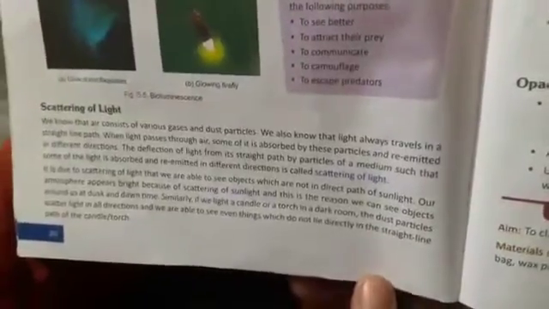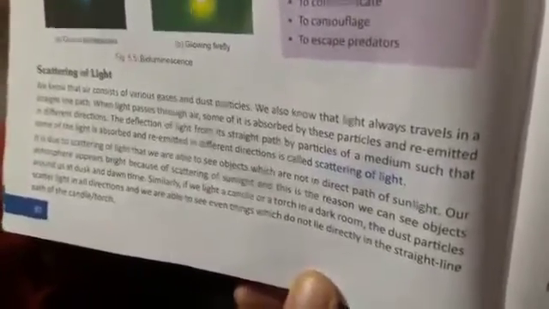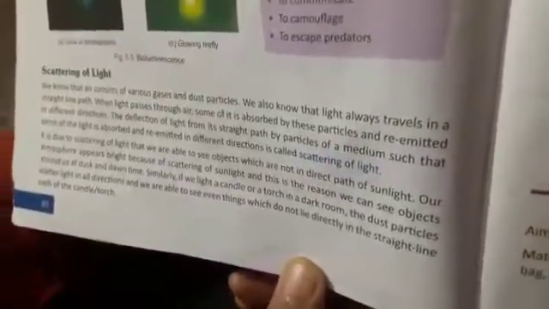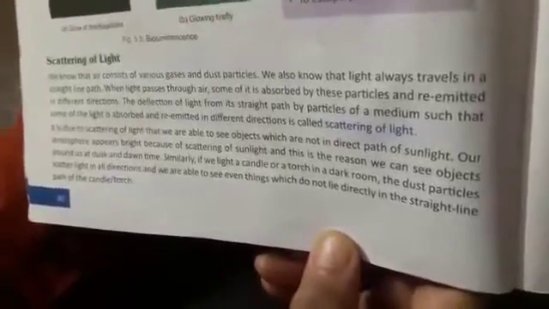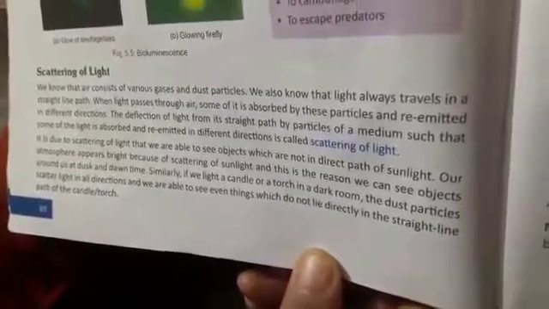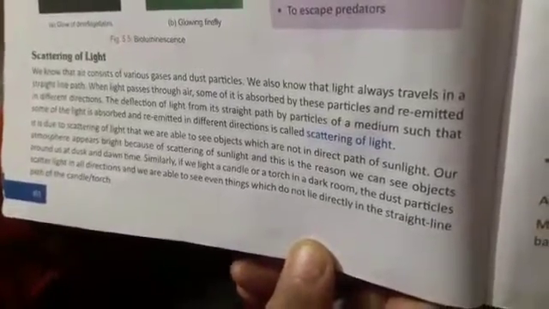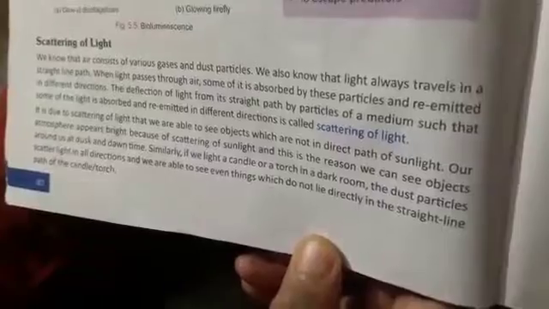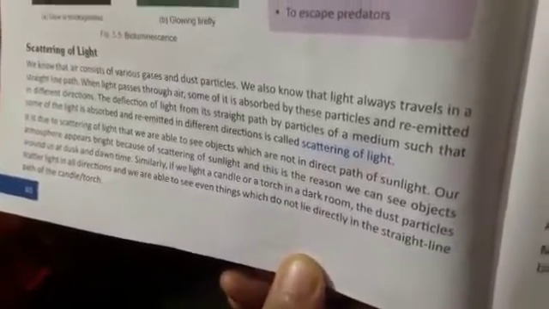Next we will see scattering of light. We know that air consists of various gases and dust particles. We also know that light always travels in a straight line path. When light passes through air, some of it is absorbed by these particles and re-emitted in different directions. The deflection of light from its straight path by particles of a medium such that some of the light is absorbed and re-emitted in different directions is called scattering of light.